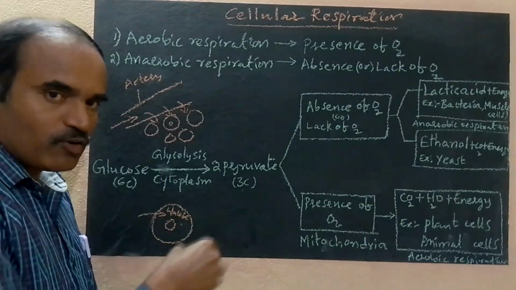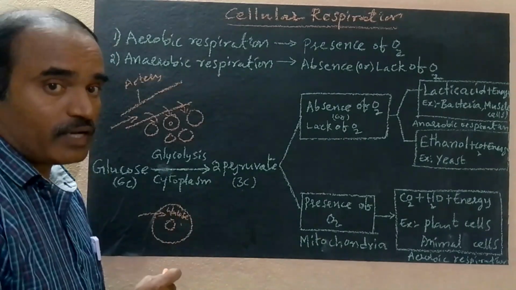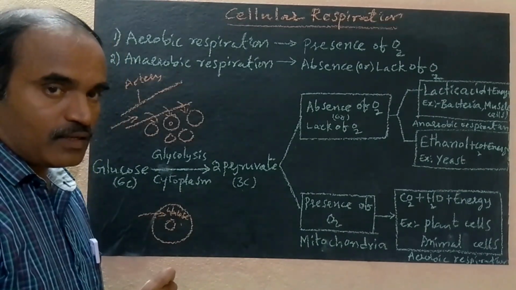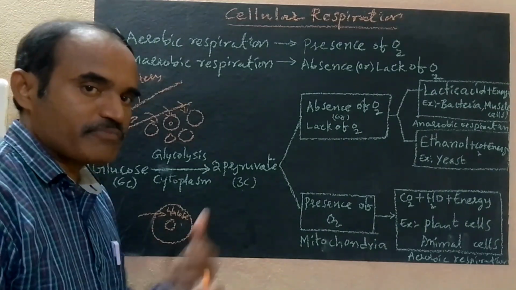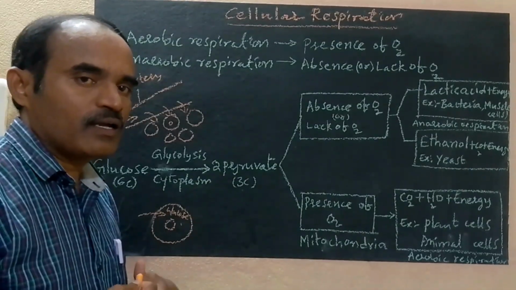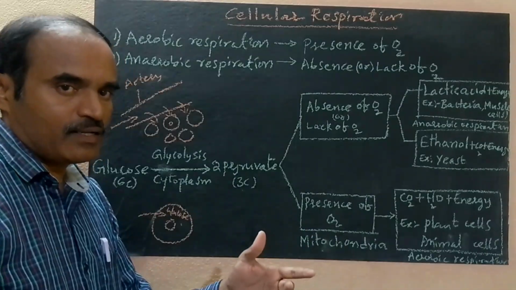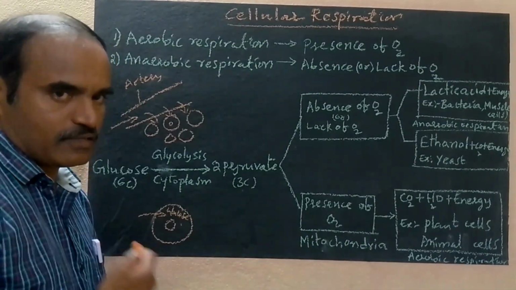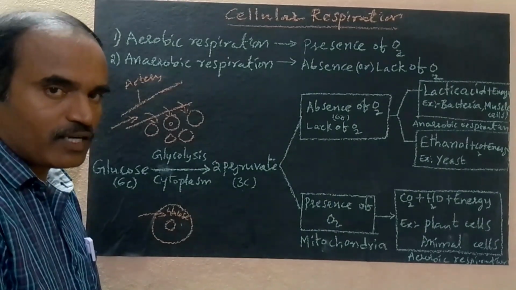How is the cell going to get energy? Glucose should be broken down into energy. Each and every cell, we are multicellular organisms. Our body is made up of millions and trillions of cells. Each and every cell in our body requires energy for maintaining their metabolic activities, their life processes. So glucose should be broken down into energy.